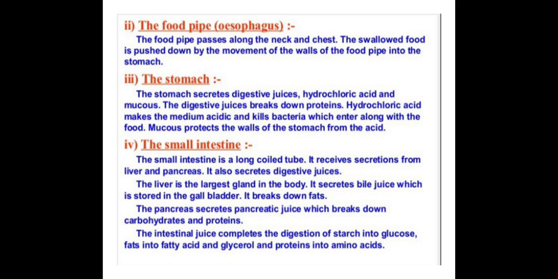The stomach secretes digestive juice, hydrochloric acid and mucus. The digestive juice breaks down protein. What happens when your food reaches the stomach? The stomach secretes the digestive juice, hydrochloric acid and mucus. Now this digestive juice breaks down protein.